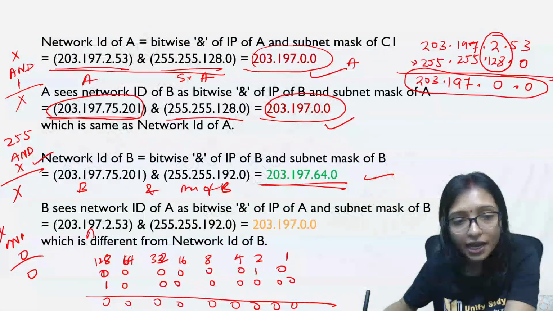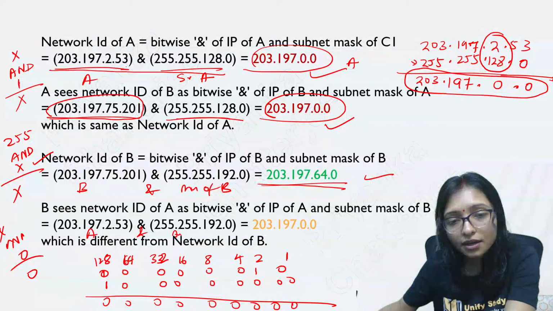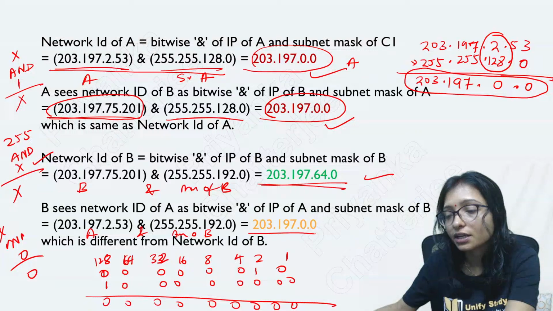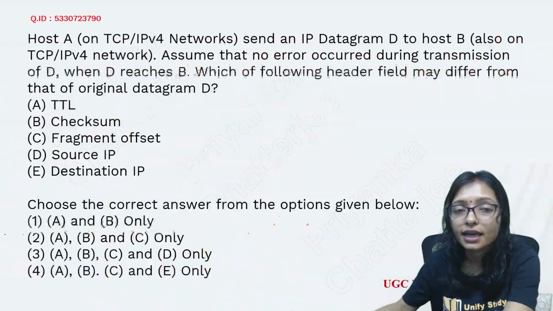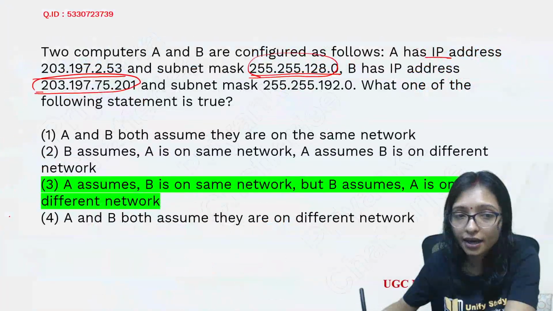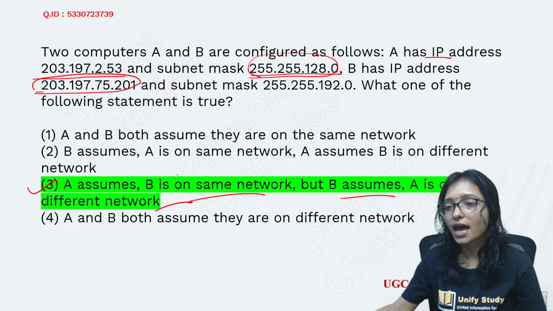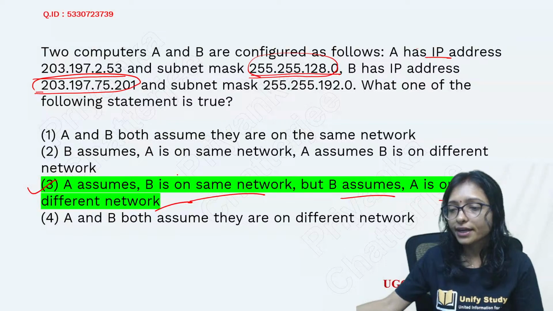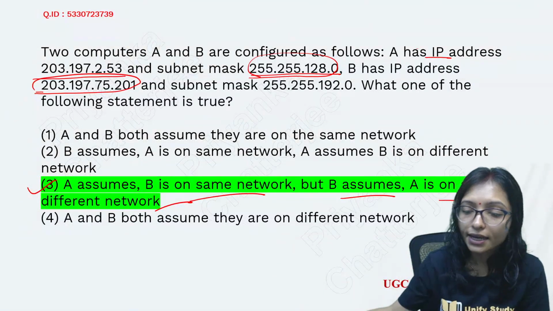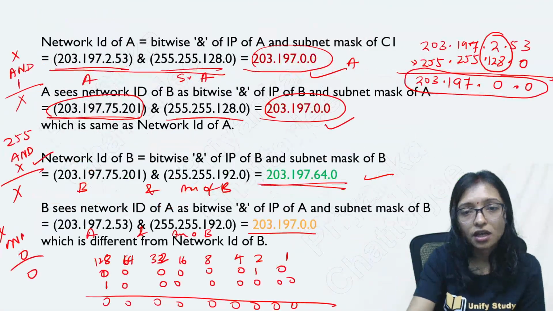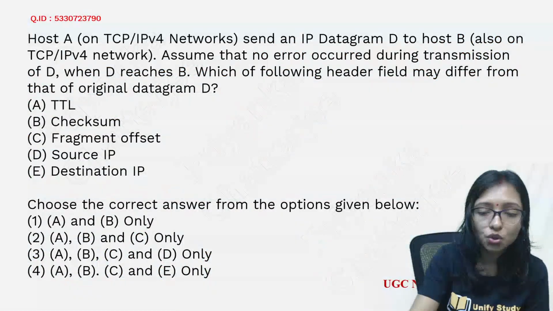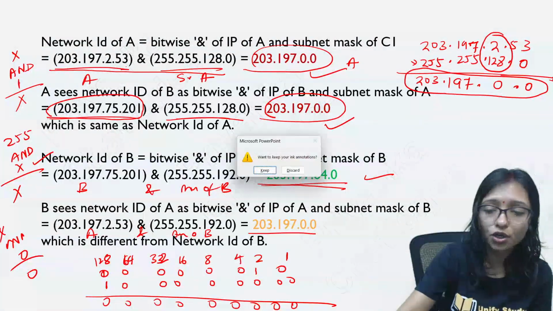But this is the IP address of A and the mask of B, then I am getting a different answer. That's why A is assuming here that B is in the same network, but B assumes that A is on a different network. This is happening here. Got it? Very much a conceptual question, and that's why you should learn all these topics.